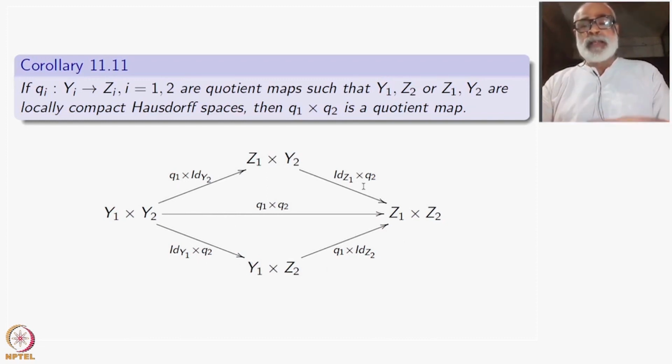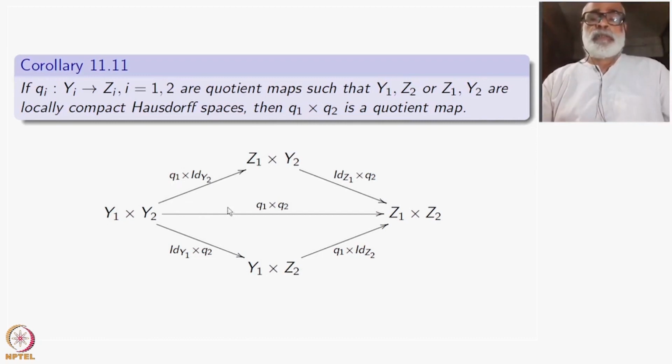Or you may use the other hypothesis here, namely Y2 is locally compact regular, and here Z1 is locally compact regular. So Y1 and Z2, or Z1 and Y2, there is no necessity that both should be there. Okay, locally compact regular spaces, then Q1 cross Q2 is a quotient map.